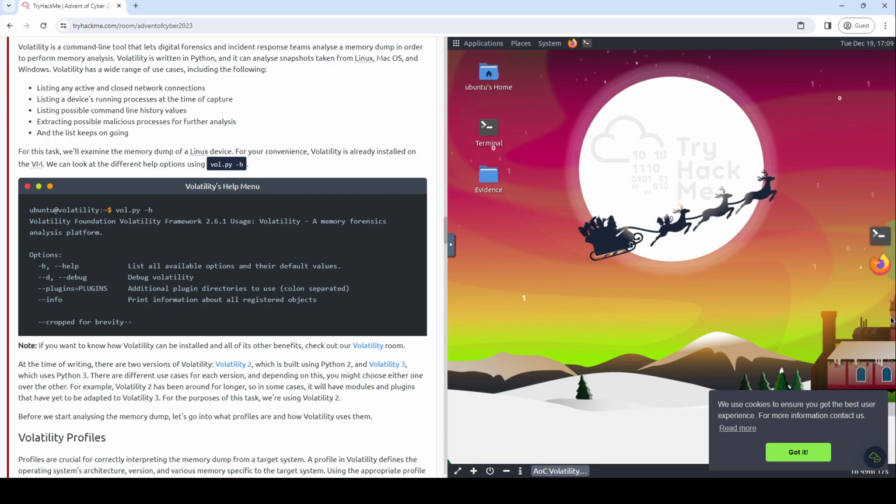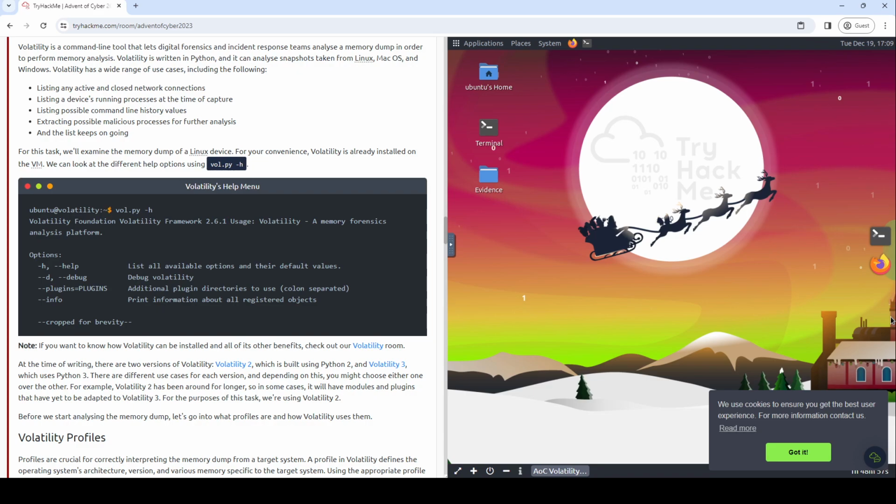We get a whole list of options with h for help, d for debug, p for additional plugins that we can assign. I should have drank water before I did this. There's info, which prints information about all registered objects. And the list keeps on going. Cropped for brevity. Thank you very much.